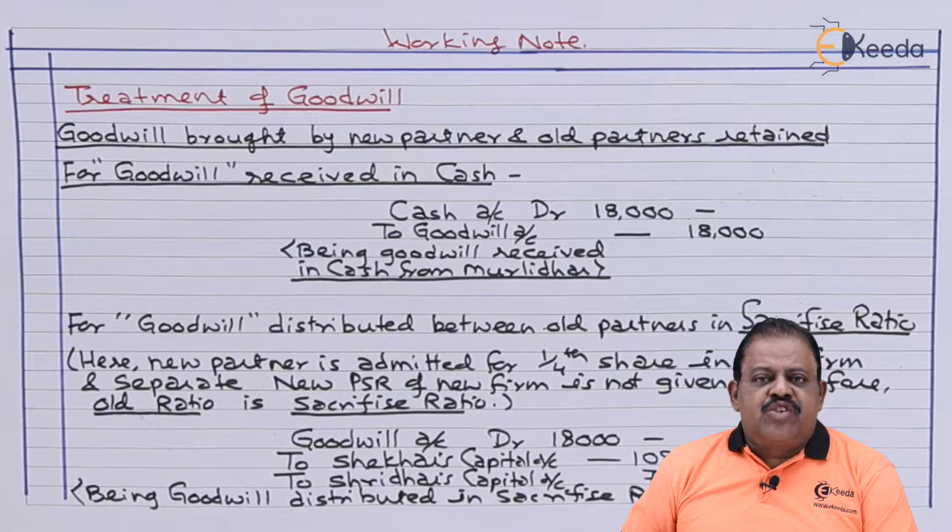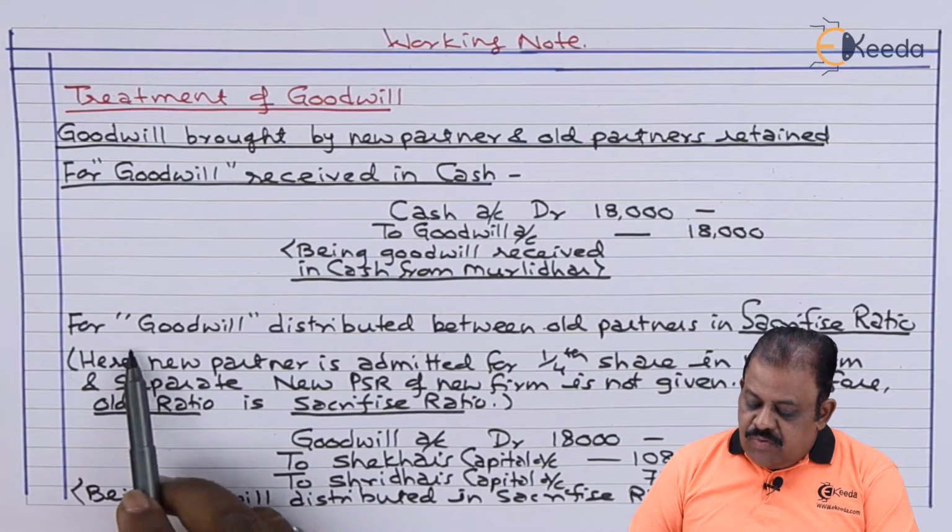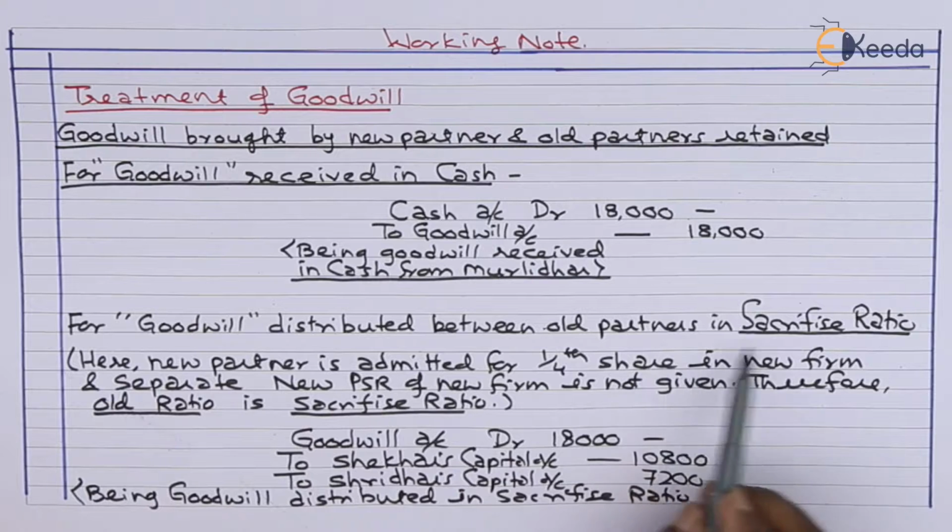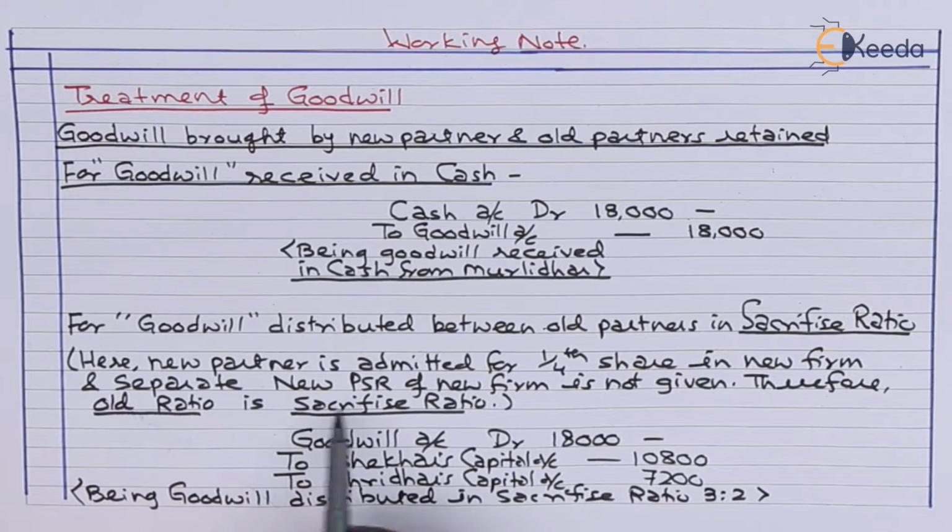For the amount of goodwill distributed between old partners, in sacrifice ratio. Here the new partner is admitted for 1/4 share as it is given in the question. The new firm's separate profit sharing ratio is not given. So whatever is the old ratio of the old partners, the same will become the sacrifice ratio. We are not required to calculate it by preparing a separate working note. If the new profit sharing ratio is not given separately in the question, we can understand that whatever is the old ratio, the same will be the sacrifice ratio.